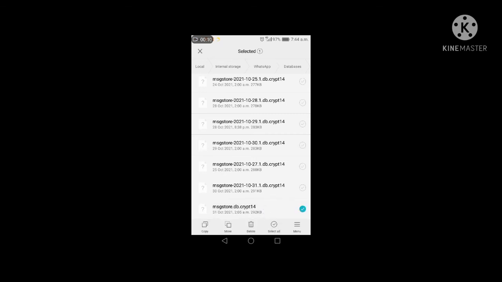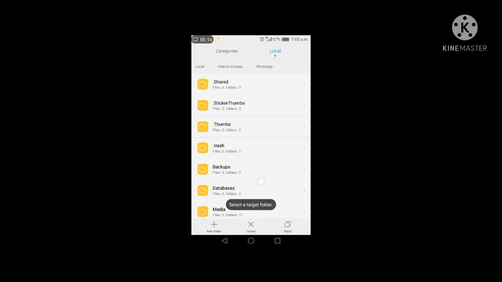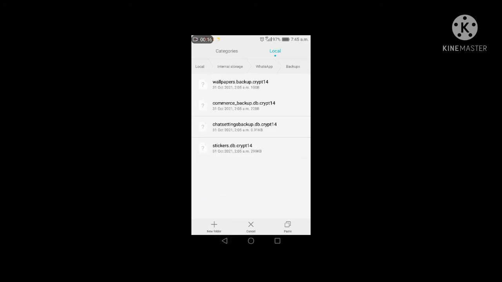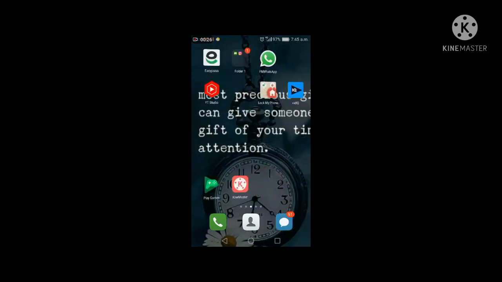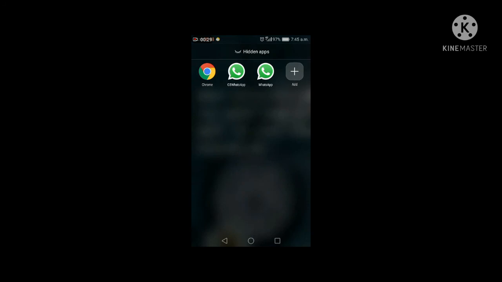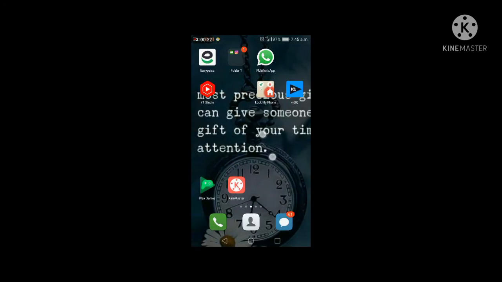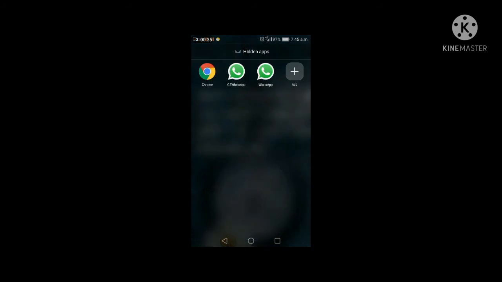You have to just click here and copy it to the backup folder. Now it has come to the backup folder, you see where it is present: msgstore.db.crypt14. When you install WhatsApp again, an option comes to restore your messages. You click on local restore and your WhatsApp will be restored.